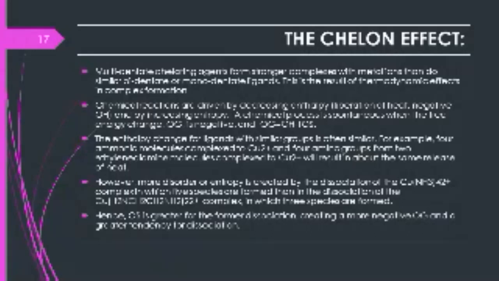A chemical process is spontaneous when the free energy change is negative. However, more disorder or entropy is created by dissociation of the copper ammonia complex, in which five species are formed, than in the dissociation of the copper ethylene diamine complex, in which three species are formed.